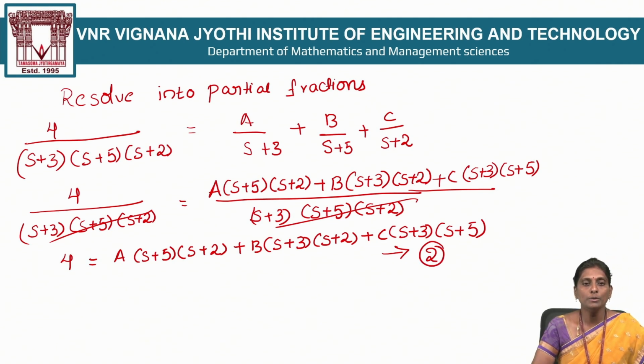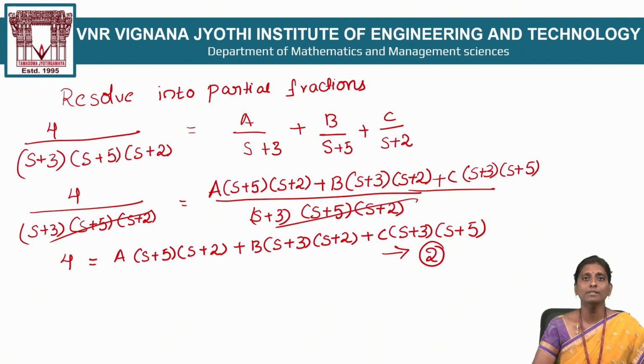So now I want to calculate the A, B, C values. For that you have to use two techniques. One is comparing the coefficients of the s terms, s square terms and constant term, then calculate the A, B, C values. That is one technique. Or here, simply, you know the roots. What are the roots? -3, -5, -2 are the roots. You substitute the roots, you get the values of capital A, capital B, capital C.